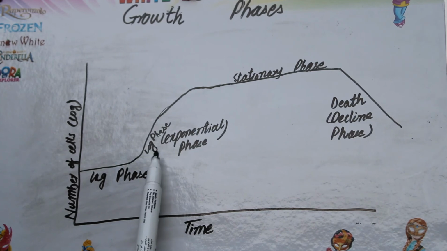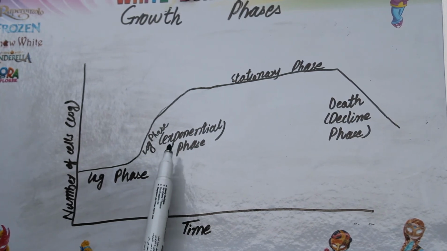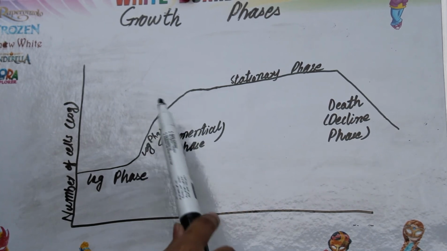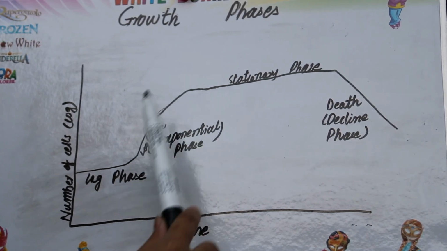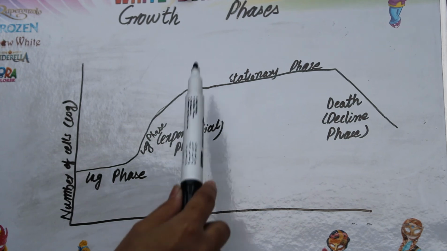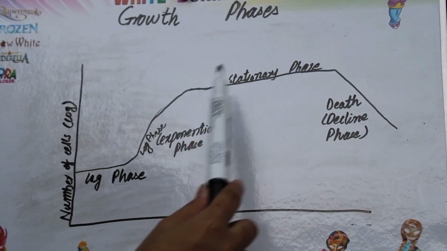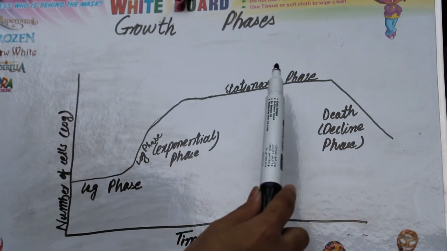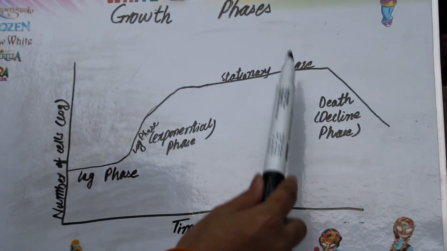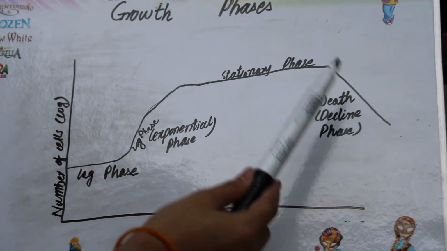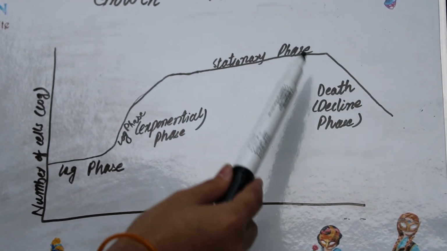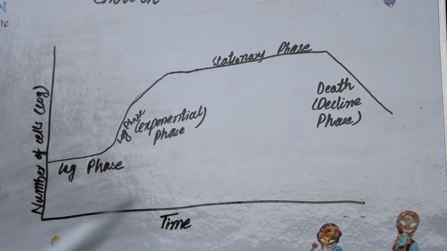Then there is a rapid, sharp increase in the bacterial cells in the log phase. Then again bacterial growth slows down, it is not flat now, it just slowly decreases in the stationary phase. The last phase is the death phase or the decline phase, in which the growth is going towards death. So it was all about the growth phases.